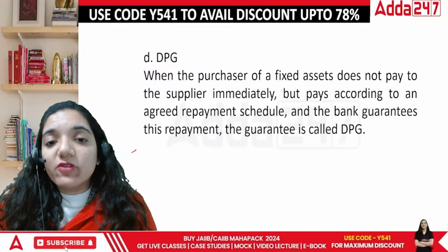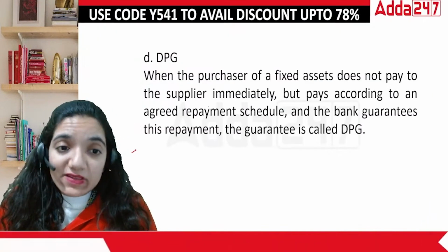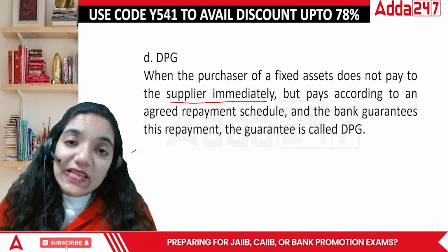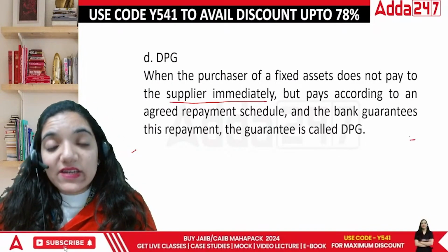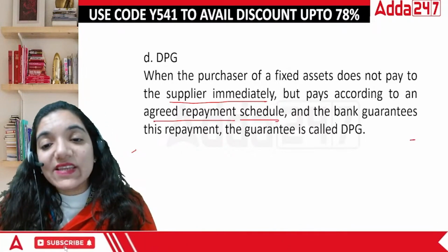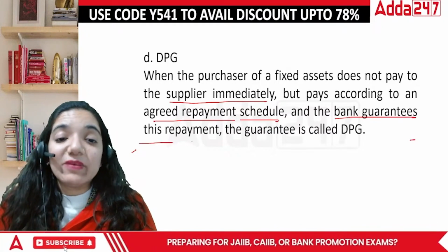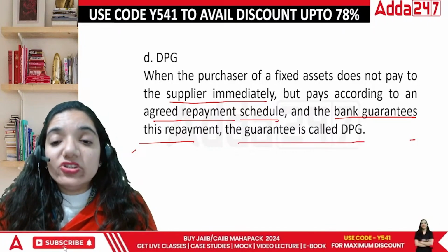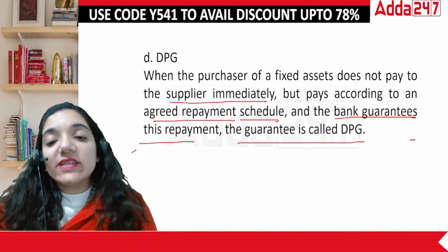When the purchaser of the fixed assets does not pay the supplier immediately, they're saying, can I make the payment a little later, but pay according to an agreed repayment schedule. They have defined a schedule and the bank guarantees this payment. This guarantee is called the DPG, Deferred Payment Guarantee.